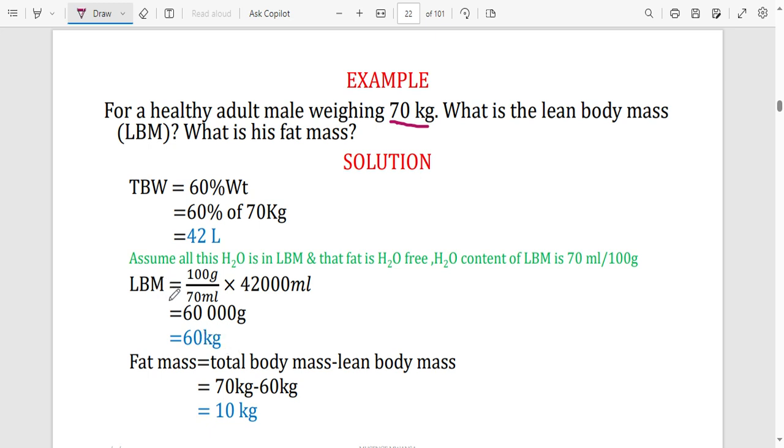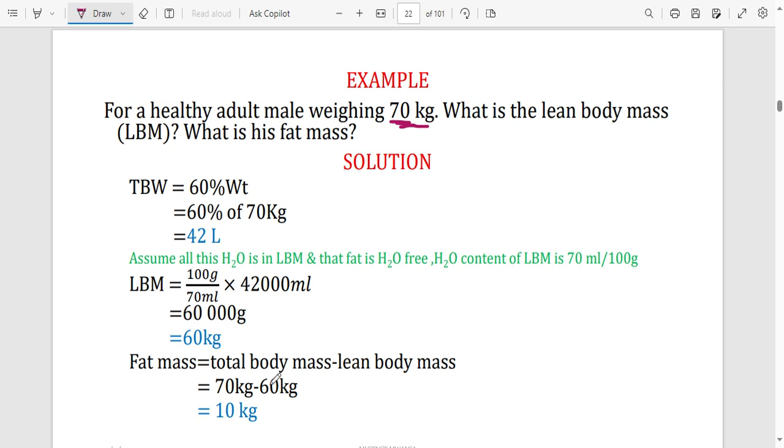What is lean body mass? This is the part of the body that does not have any fat. So how much part of the body is going to have fat? So fatty mass is going to be total body mass minus the lean body mass. So the total mass, remove that part of the body that does not have any fat. It will give you that part of the body that has got fat. And then the total body weight for this person is 70 kg.